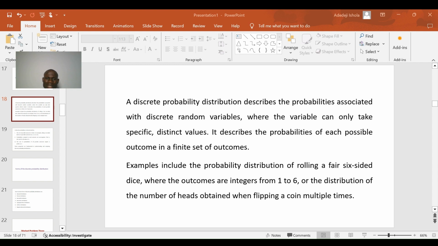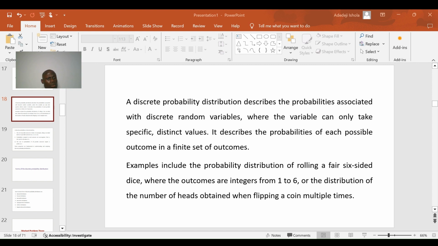But what is important in a discrete probability distribution is that the value, the outcome determined through this random experiment, is specific and distinct in value. A discrete probability distribution describes the probability of each possible outcome in a finite set of outcomes.